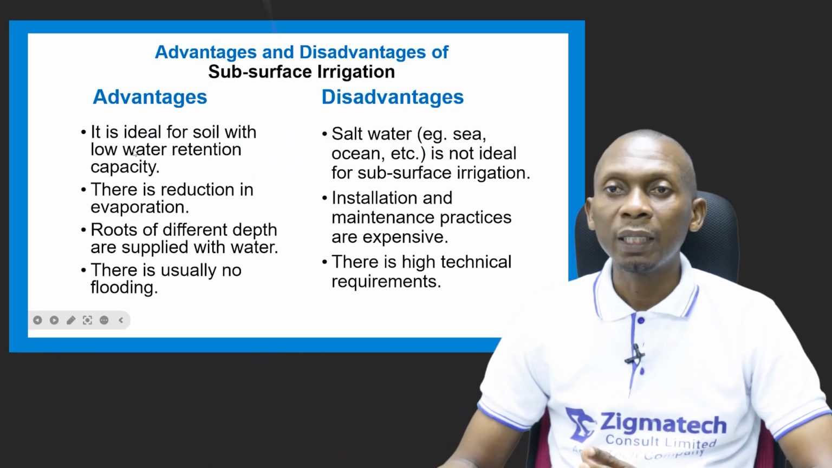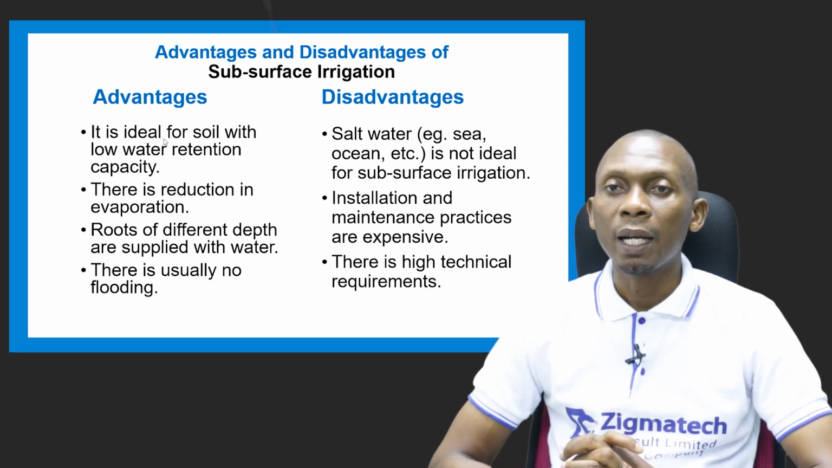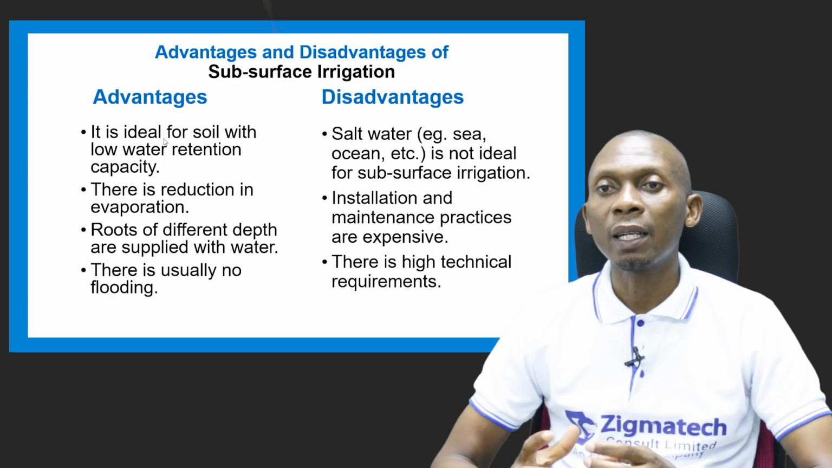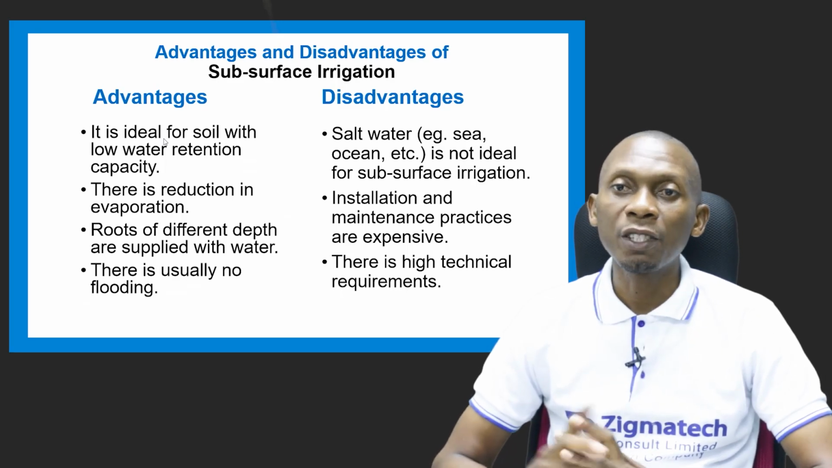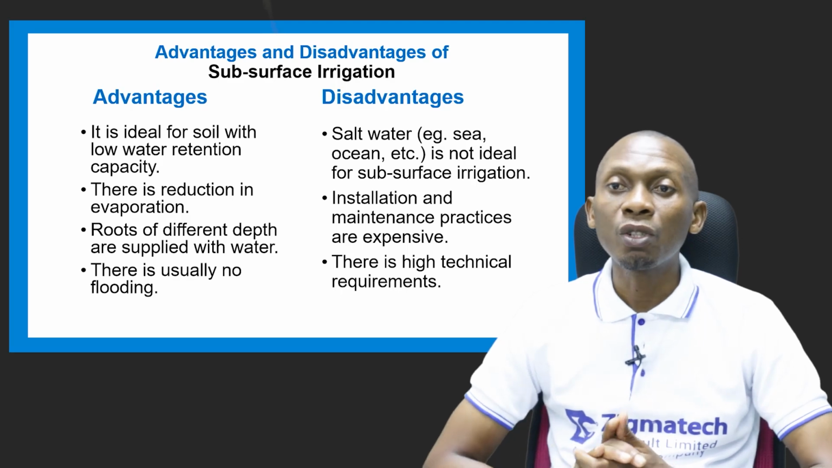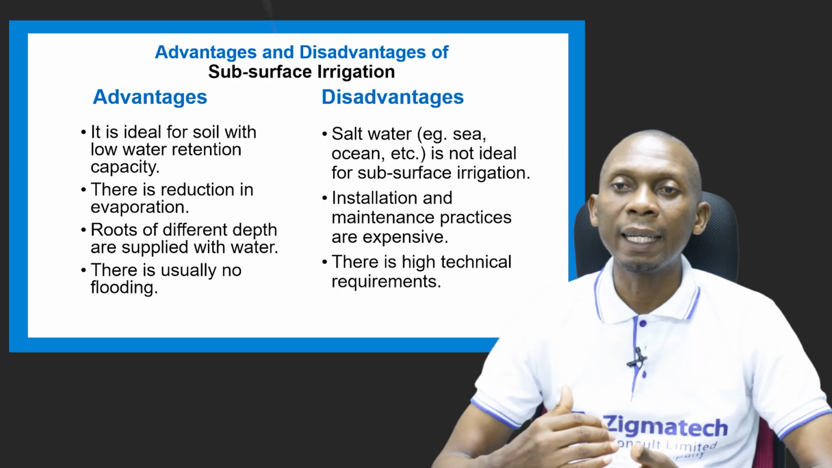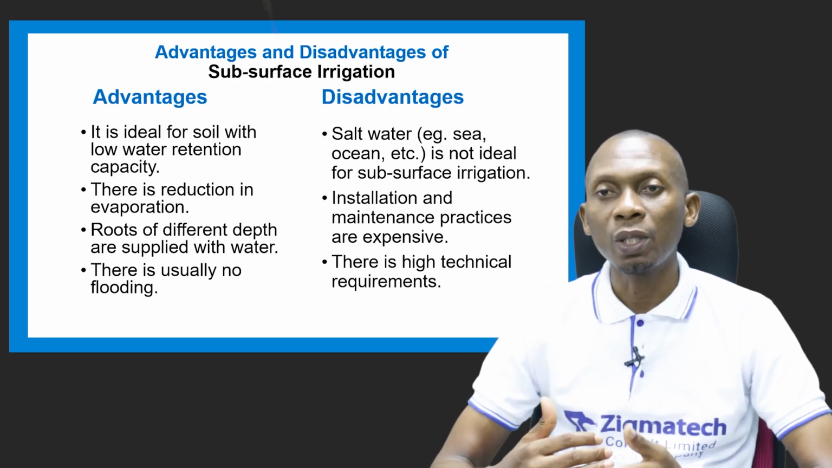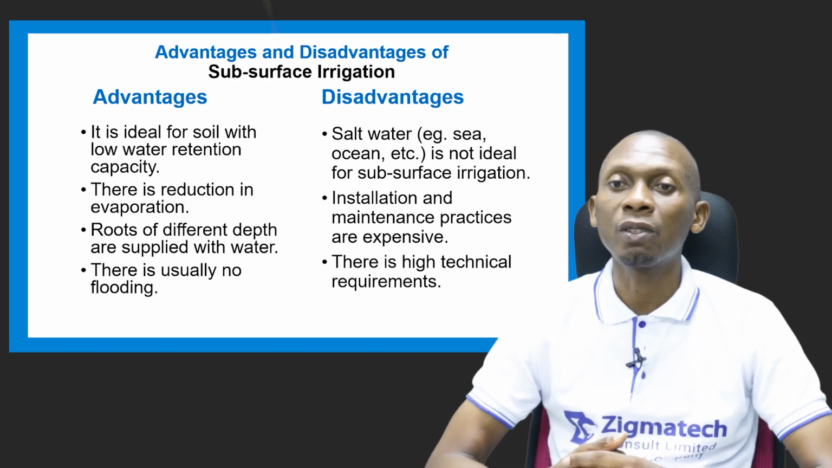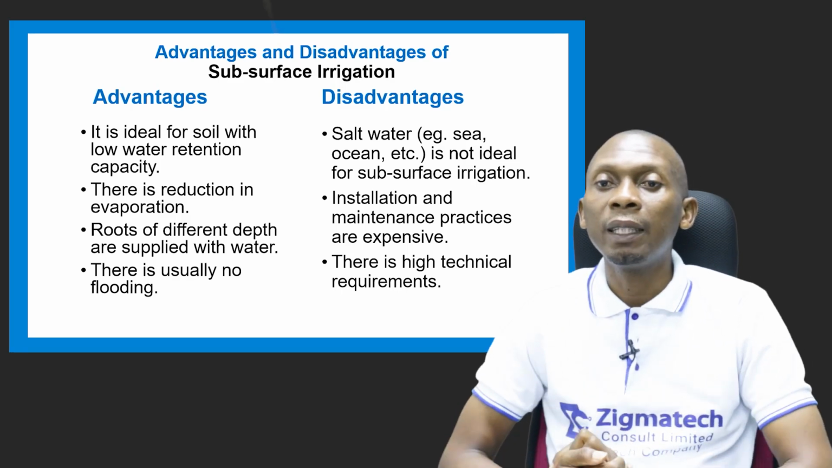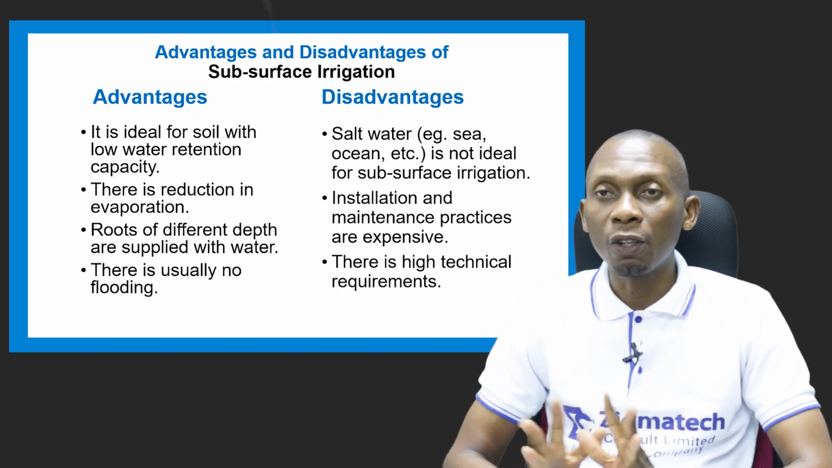For the advantages, it is ideal for soil with low water retention capacities. There are soils that cannot retain water easily. You can use subsurface irrigation. There's also reduction in evaporation because there's no direct effect of sunlight on the water, because the water is administered below the surface of the soil. Then the roots of different depths are supplied with water, and there's usually no flooding.